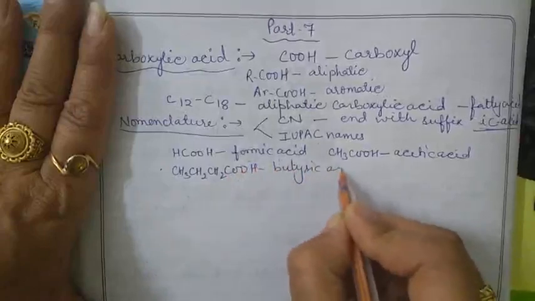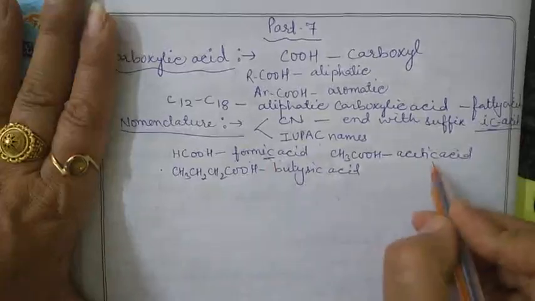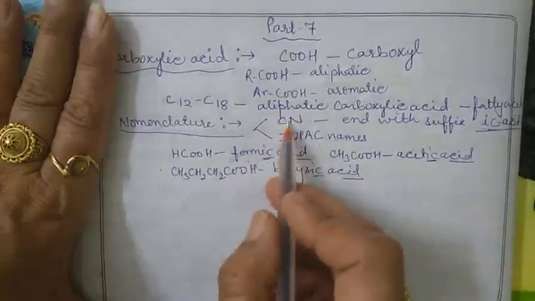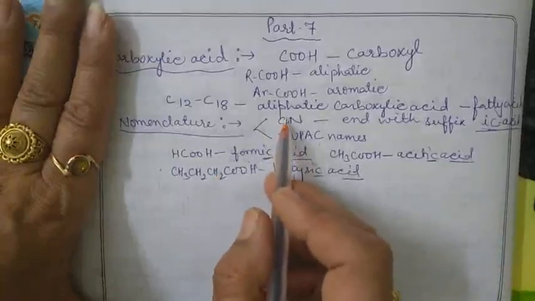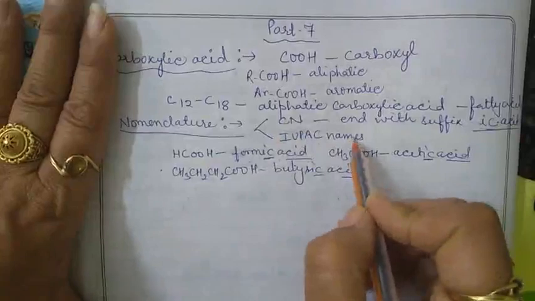It is called butyric acid. So generally we are using the word "ic acid" for writing the common name. Clear? Now come to the IUPAC names. Now what happens in the IUPAC system?